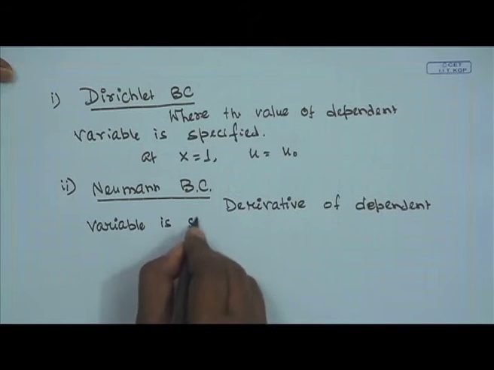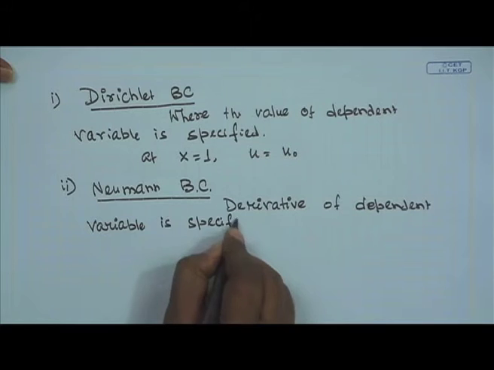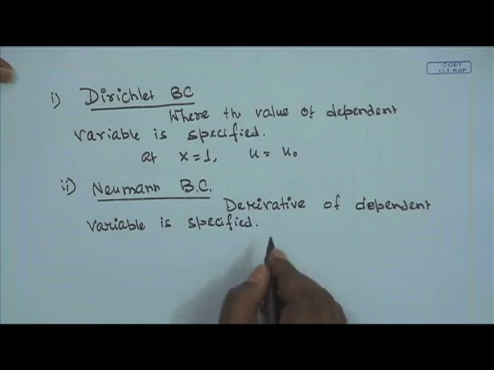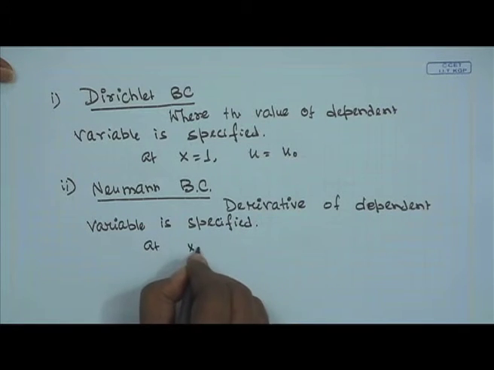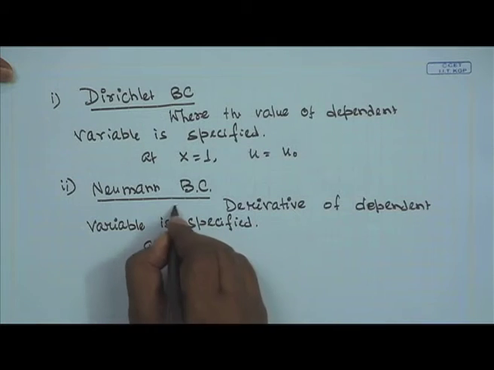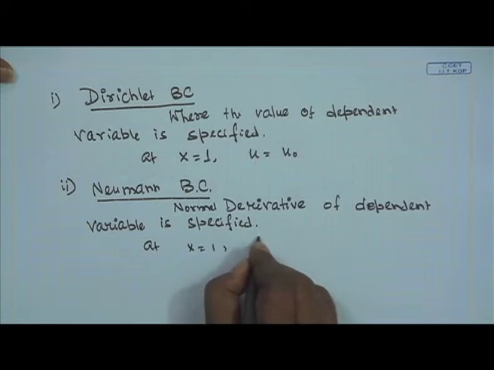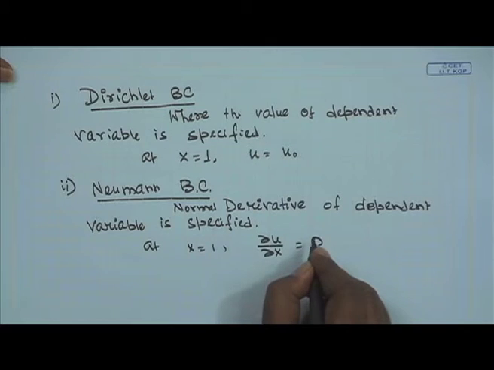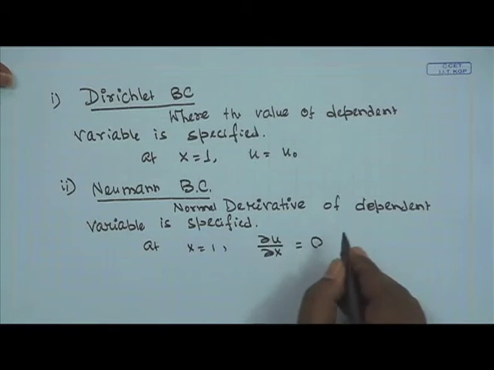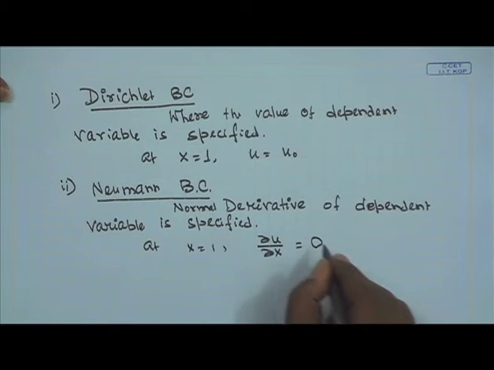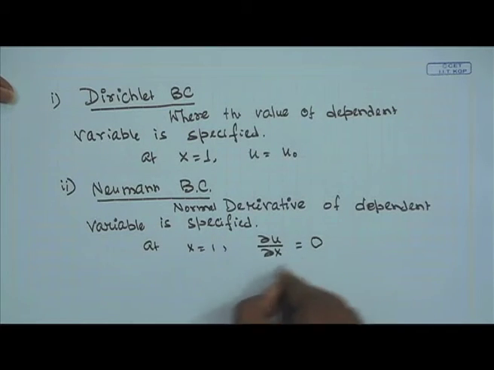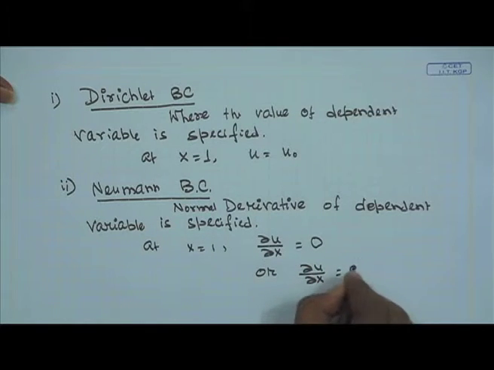For example, it is typically the normal derivative: at x is equal to 1, del u del x is equal to 0, or del u del x is equal to q.